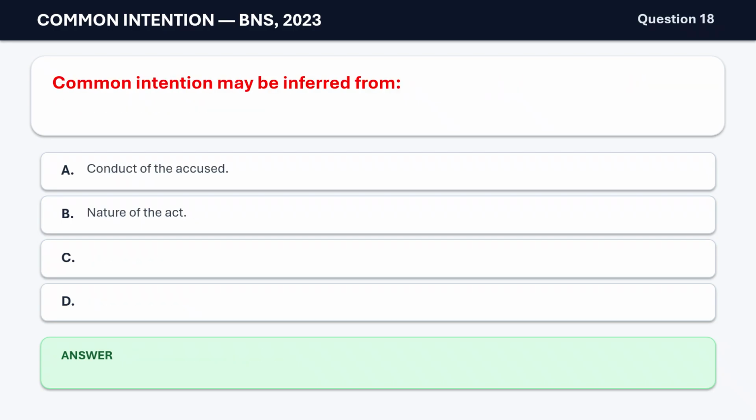Question 18. Common intention may be inferred from A. Conduct of the accused. B. Nature of the act. C. Circumstances of the case. D. All of the above. The correct answer is D. All of the above.